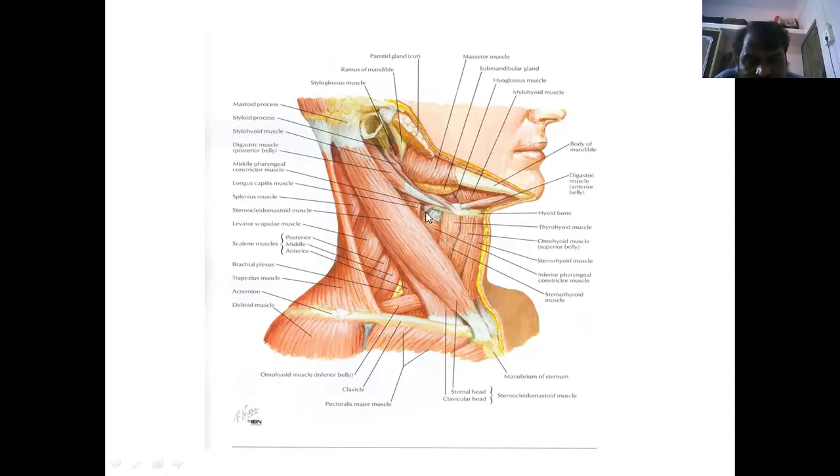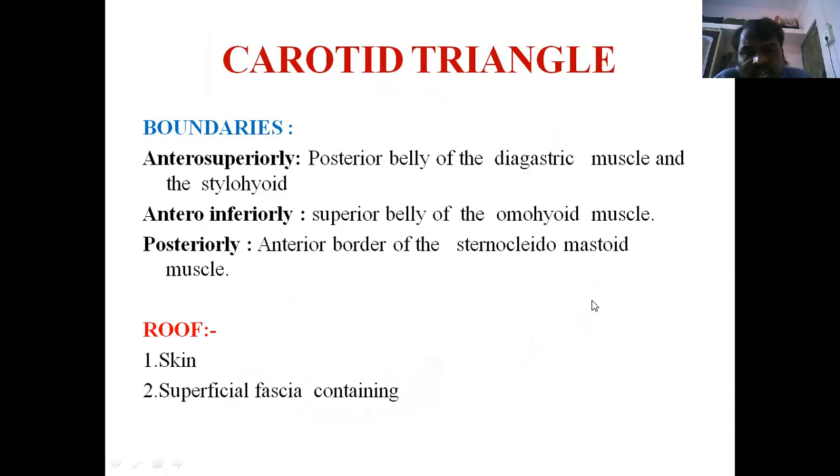So this is the carotid triangle, submandibular triangle, also called the digastric, submental triangle, muscular triangle. These triangles are present in the anterior triangle of the neck region. First, we'll discuss the carotid triangle, an important triangle. What are the boundaries, how it is formed, and what are the contents present in the carotid triangle.